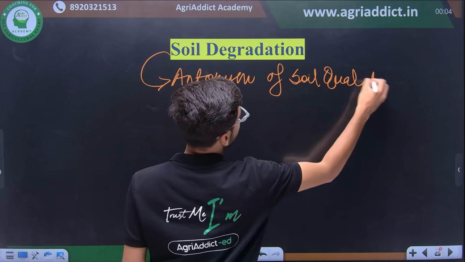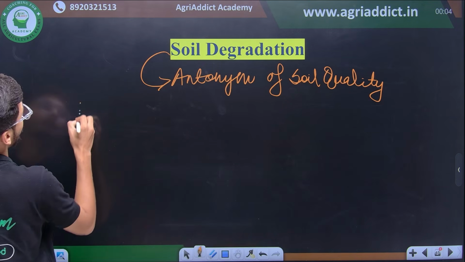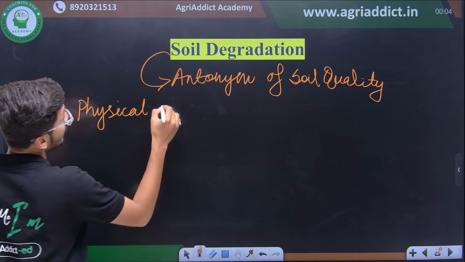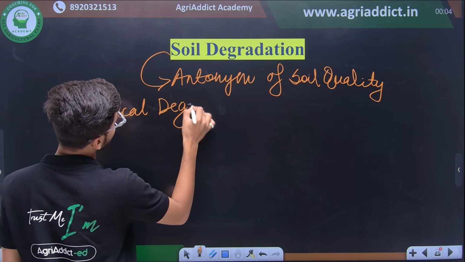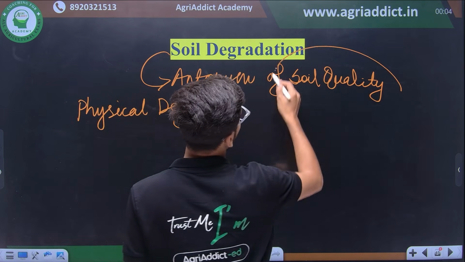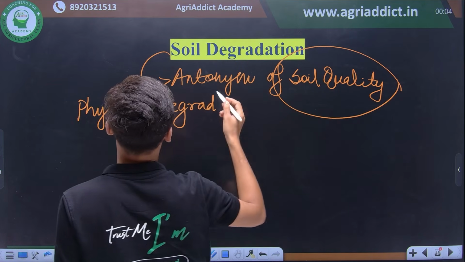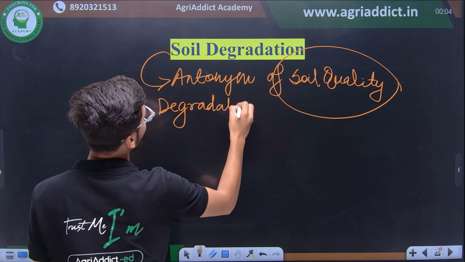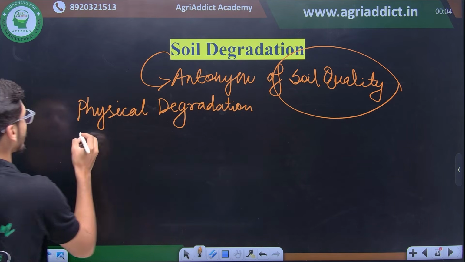And there are some physical processes or physical degradative processes which are responsible for the degradation or fall in the quality of any soil. So, soil degradation is the process when there is physical degradation of soil as well as chemical deterioration of the soil biomass.